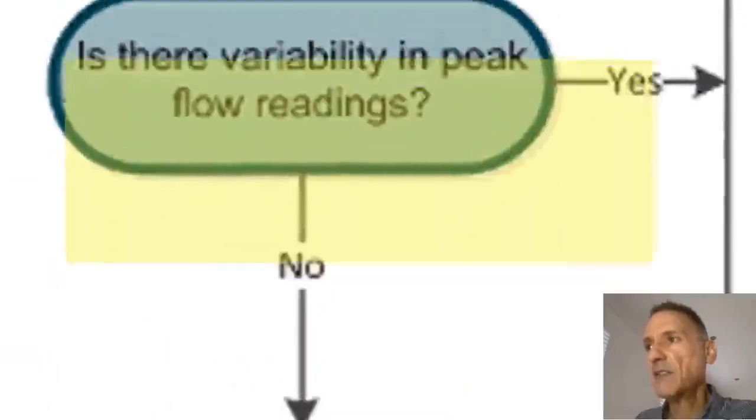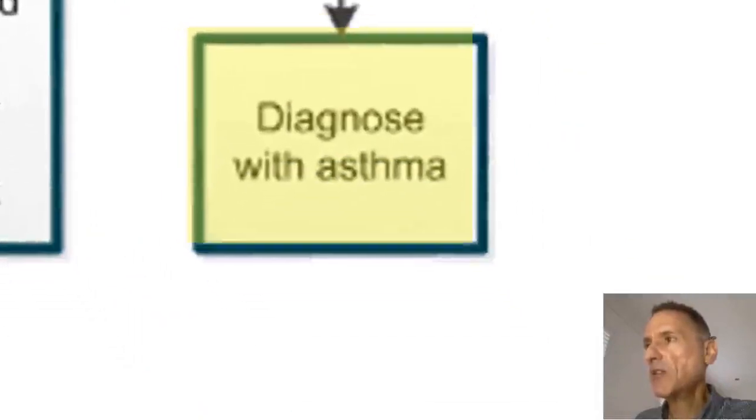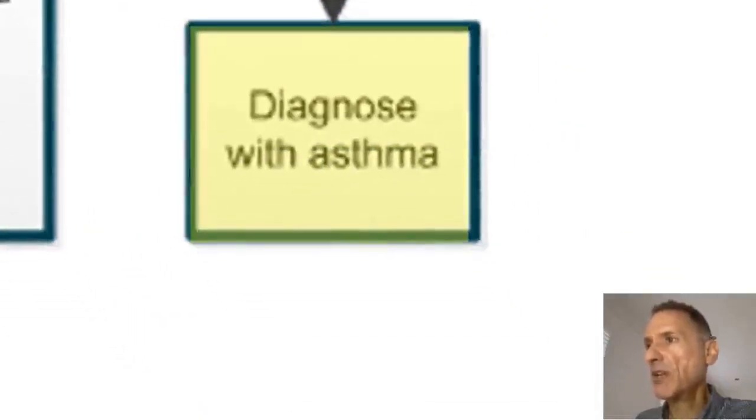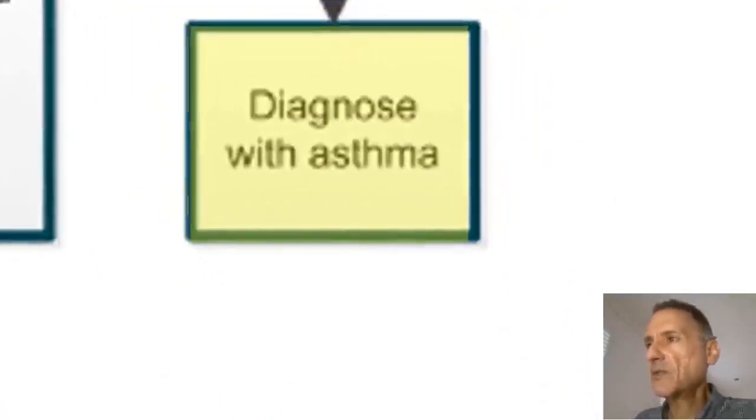But if we find that there is peak flow variability, then we will be able to make the formal diagnosis of asthma, given that we have two positive objective tests, a high fractional exhaled nitric oxide level and peak flow variability. And equally, if we go back and find that spirometry shows an obstruction, and we can also confirm that there is reversible airflow obstruction, then that will also be enough, and we'll also be able to make a formal diagnosis of asthma.